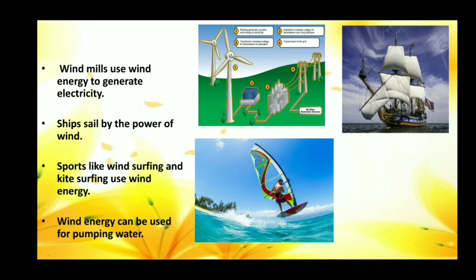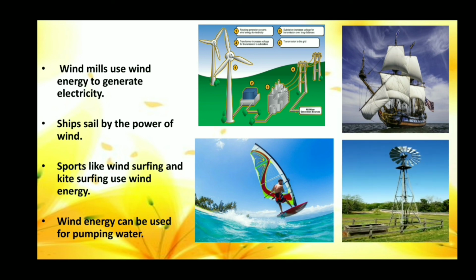Wind energy can be used for pumping water. A water pumping windmill uses wind energy to pump water from underground for drinking and irrigation. So, these are the uses of wind energy.